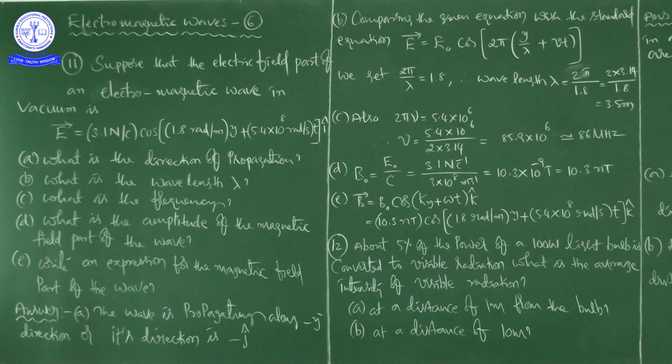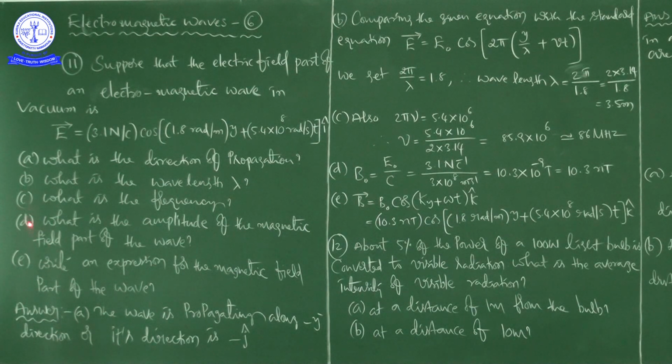With the mathematical multiplication and division, this will give us 3.5 meters. So the wavelength we got is 3.5 meters.